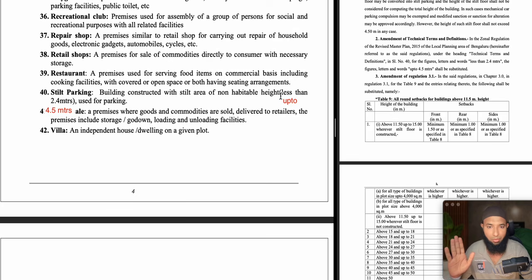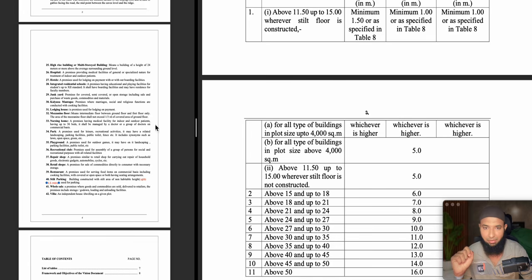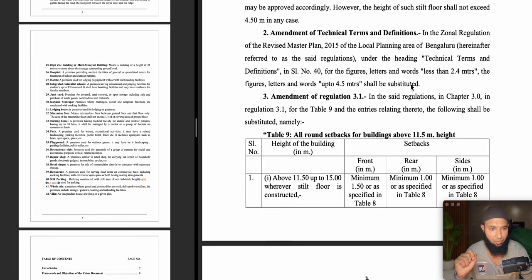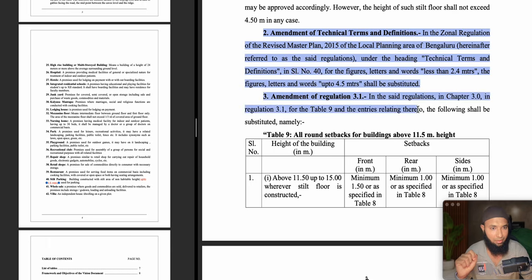Up to, that is less than, it has to be less than, or up to, it is similar. But here if you see the changes, instead of less than, it is changed into up to, and 2.5 meters is replaced with 4.5 meters. This is one major change for stilt parking area. This is one major change, so keep this. So let us go back and see what is the next change which is going to come into the picture. So this we have completed, substituted this one, technical terms and definitions.